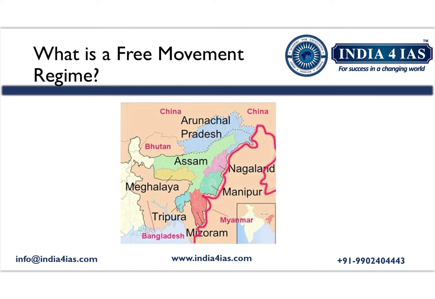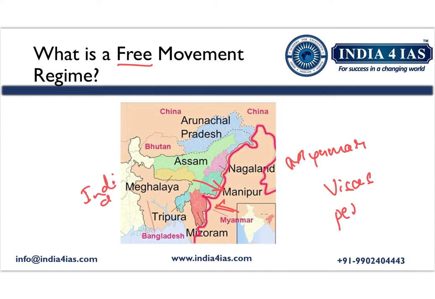As the name itself indicates, the free movement regime is allowing the citizens of the countries, in this case India and Myanmar, to move freely across the borders without any need for visas and travel permits.